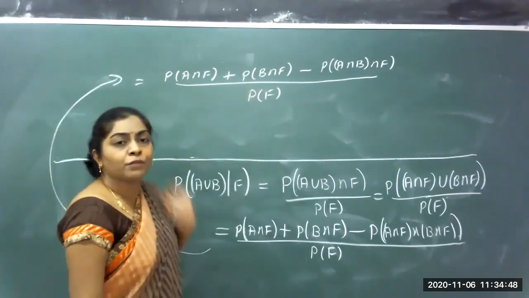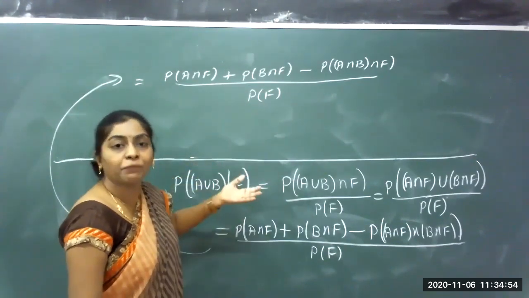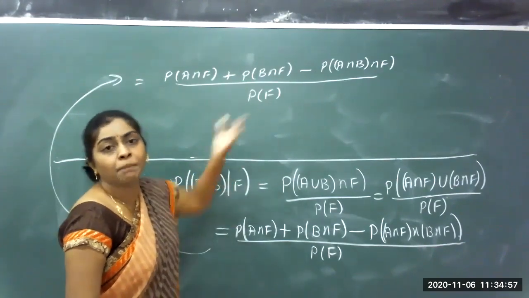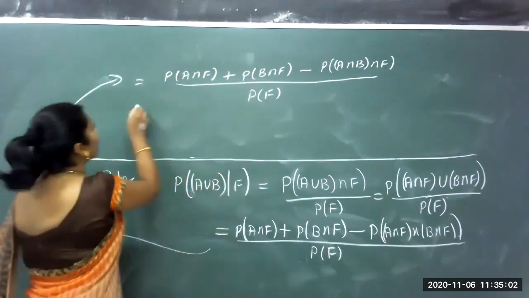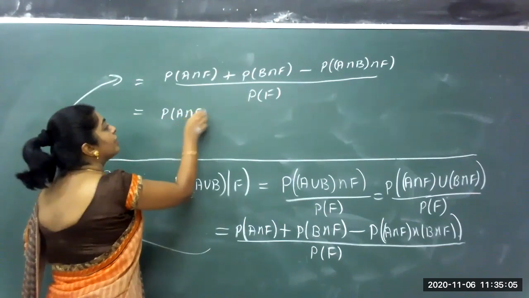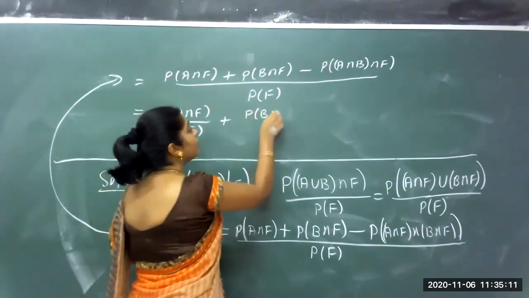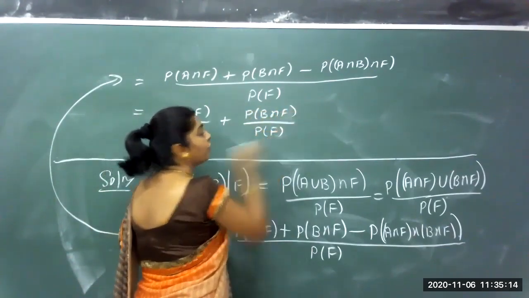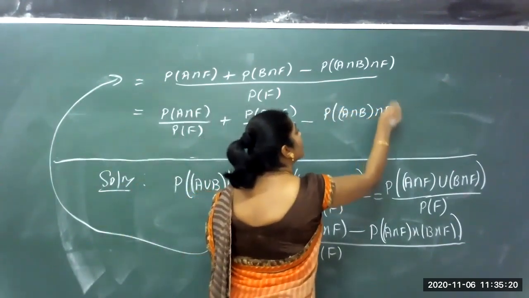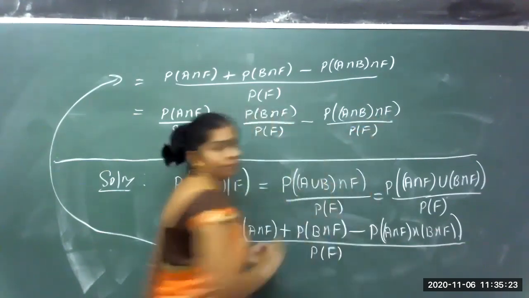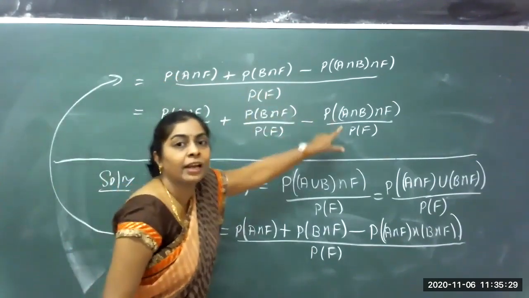If I have several terms in the numerator, I can split that. If I have A plus B plus C divided by 5, I can write A by 5 plus B by 5 plus C by 5. Several terms in the numerator and a single term in the denominator, I can split it. I can write this as probability of A intersection F divided by probability of F, plus probability of B intersection F divided by probability of F, minus probability of A intersection B intersection F divided by probability of F. All the three get divided: first one divided by probability of F, second one and third.